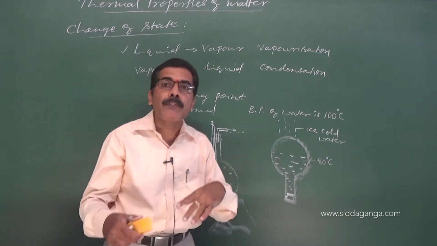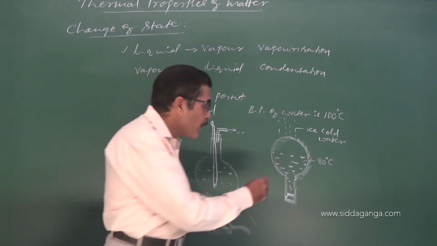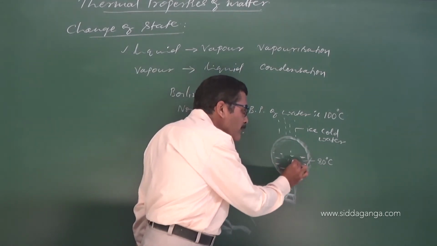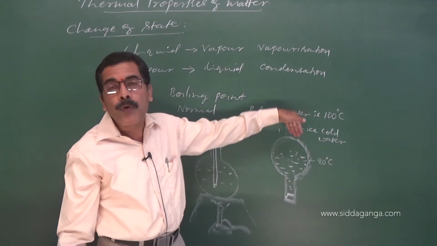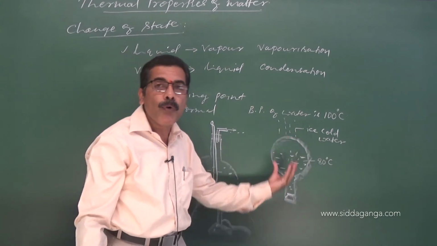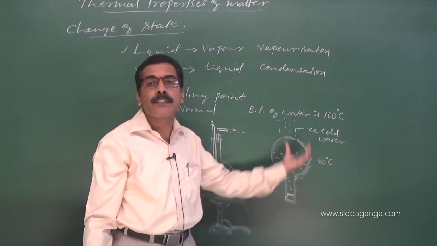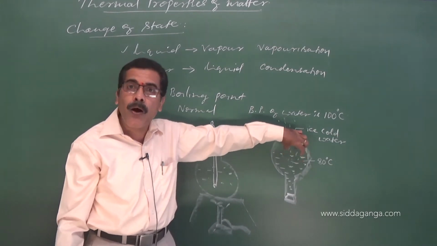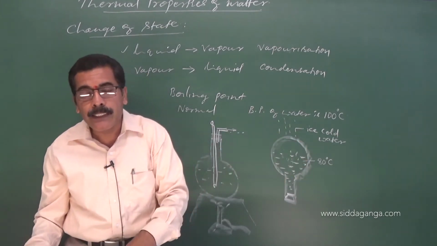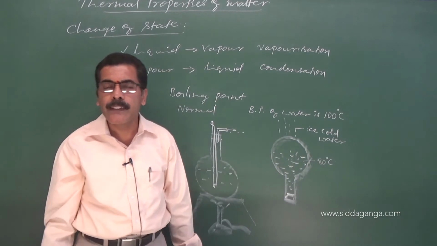Now, you will be surprised to find that the water started boiling. As soon as you start pouring cold water on the surface, the water inside the flask started boiling because the pressure inside the flask decreased. As pressure decreases, boiling point also decreases.